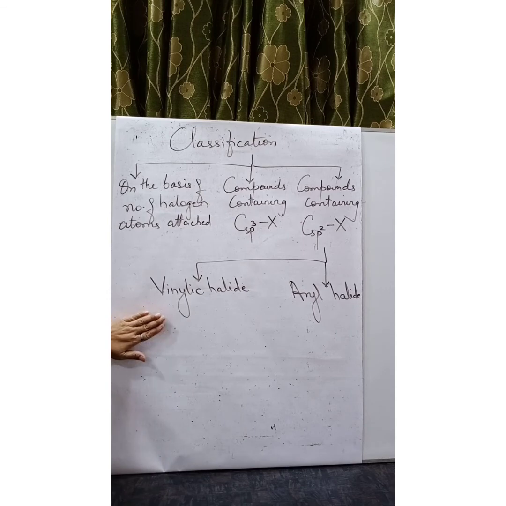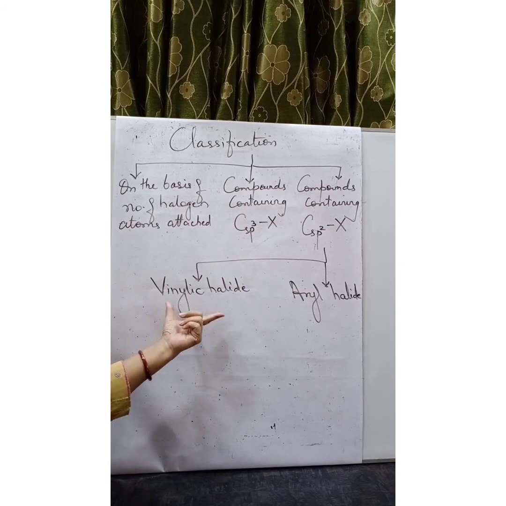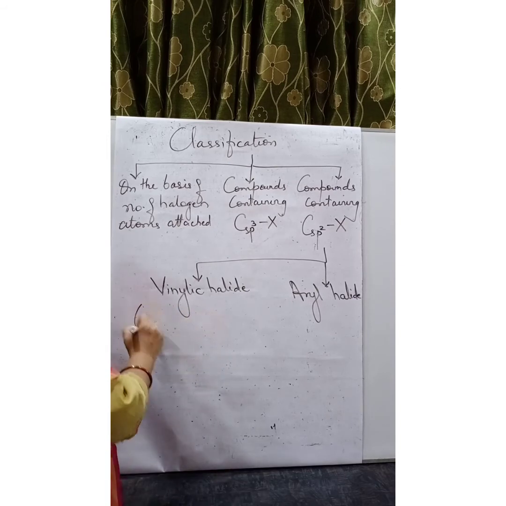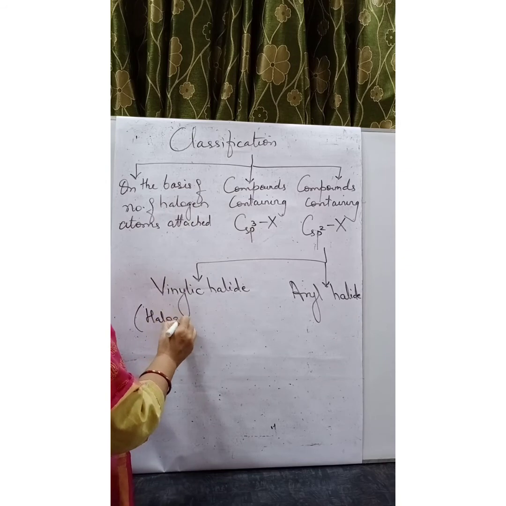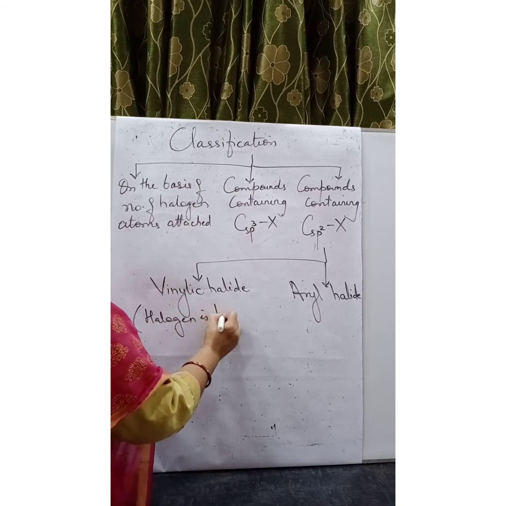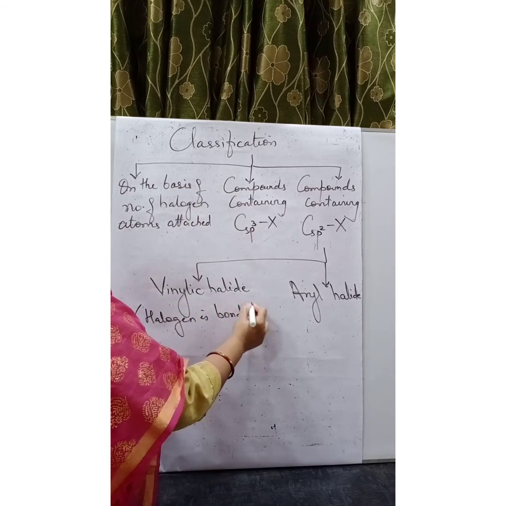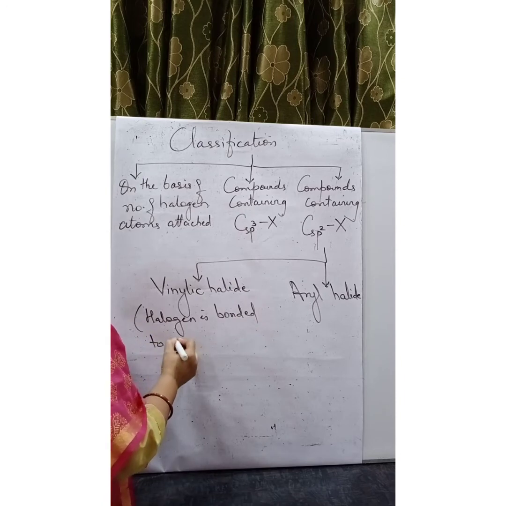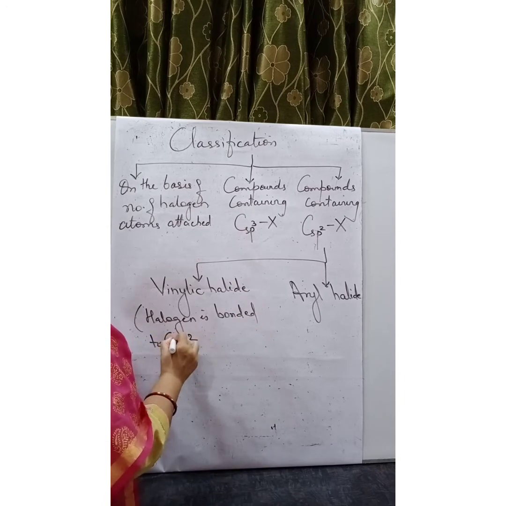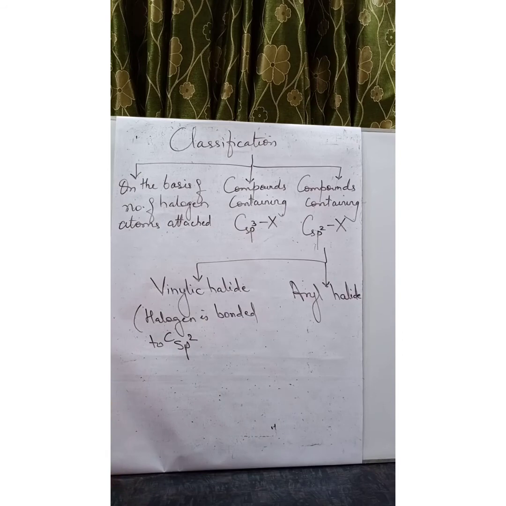Vinylic halide: the halogen is bonded directly to the sp2 hybridized carbon atom. So let us take an example.